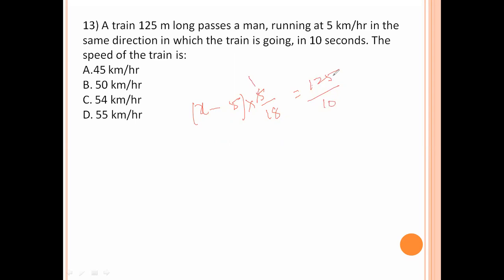5 1s, 5 2s, 5 5s. 5 2s, 5 5s. 2 1s, 2 9s. So x minus 5 equals 9 5s are 45. X equals 40. So 45 plus 5, 50. 50 kilometer per hour. That is the speed of the train. Option number B is the right answer.